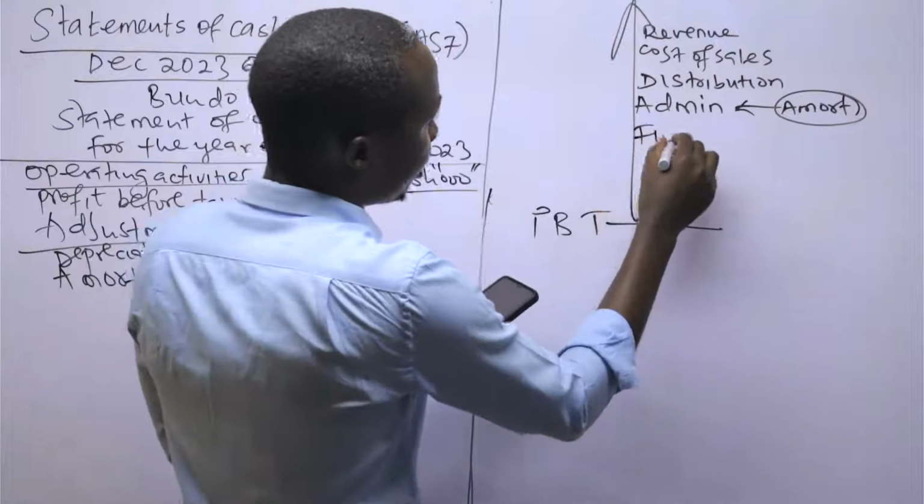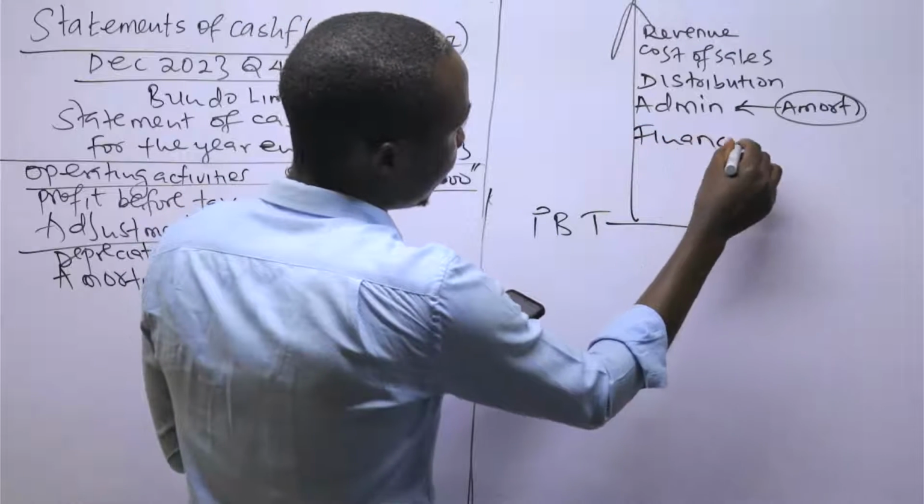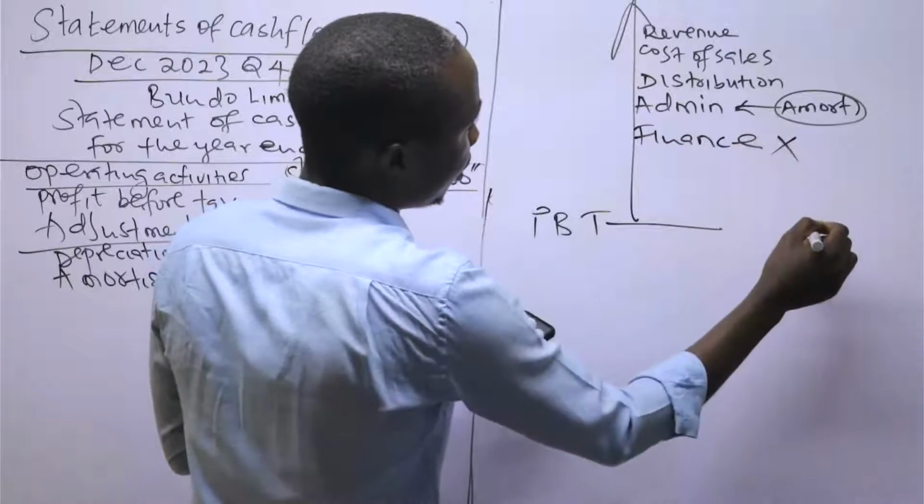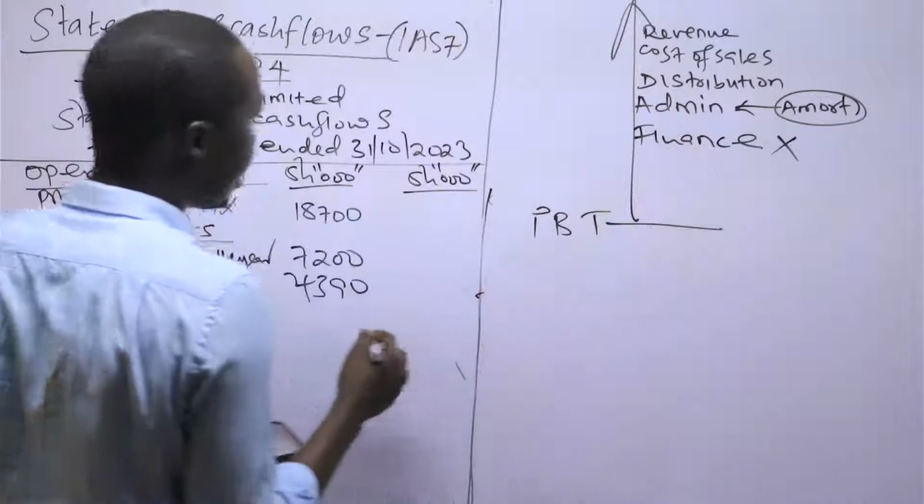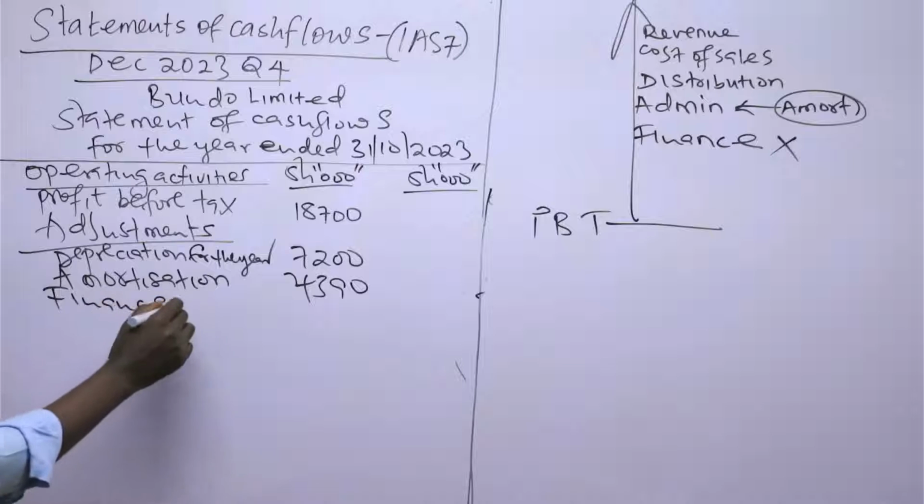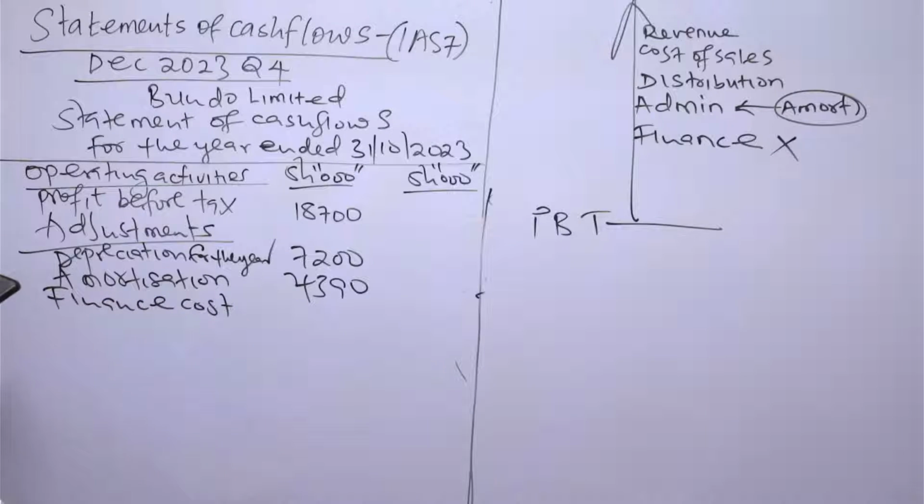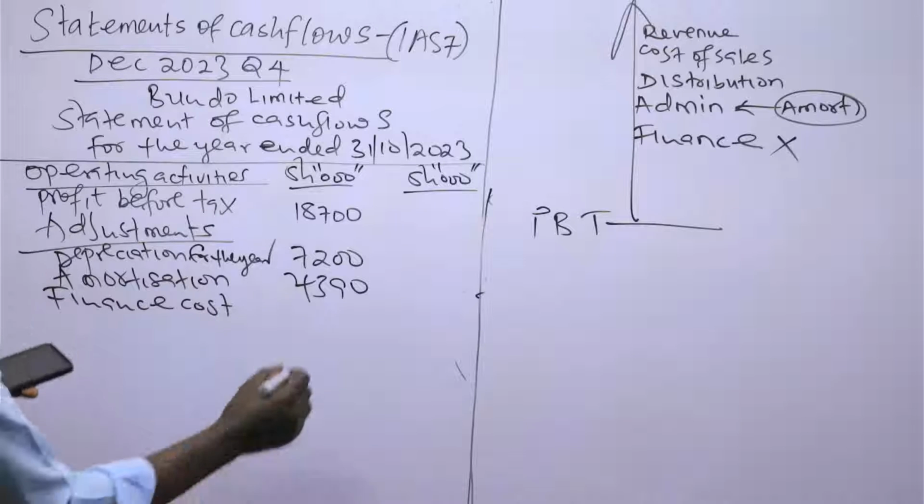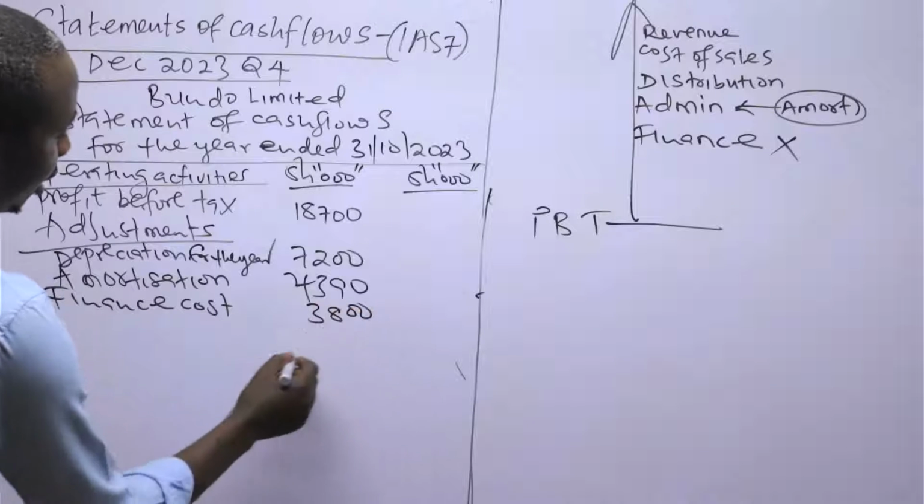Then we have finance cost. But now finance cost is non-operating in nature. So we have finance cost. So finance cost must be done what? Adjusted against the profit before tax. So the finance cost being 3,800, it was deducted, we add.